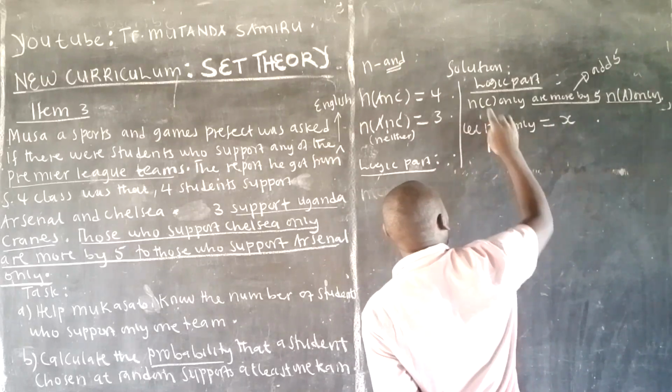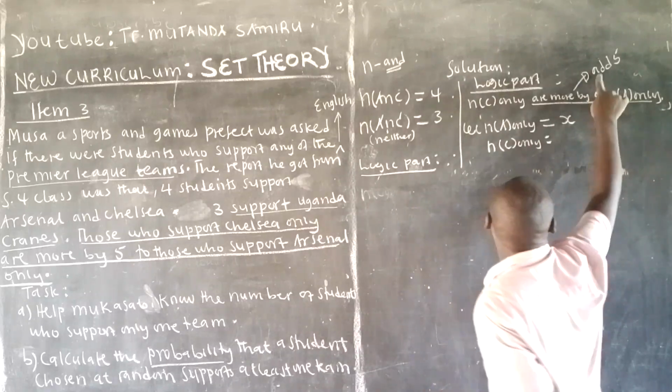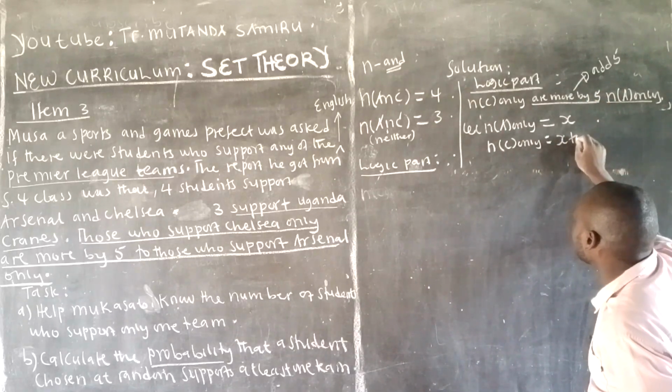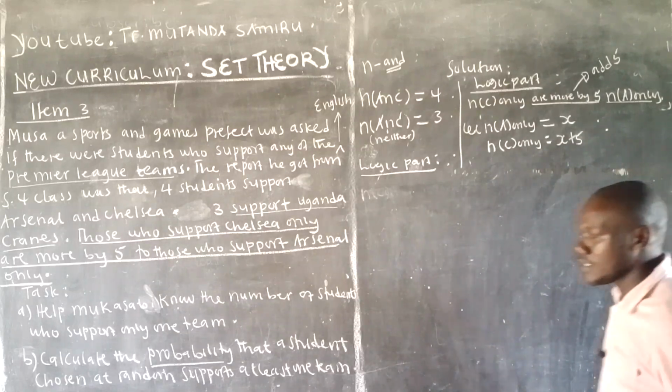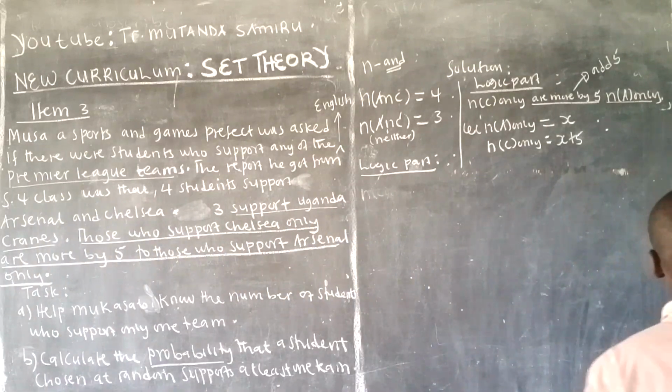Then the number in Chelsea only will be, now, this is where the magic happens. If you add 5 to X, it will be X plus 5. That's how we analyze that logic. Okay, let's continue.